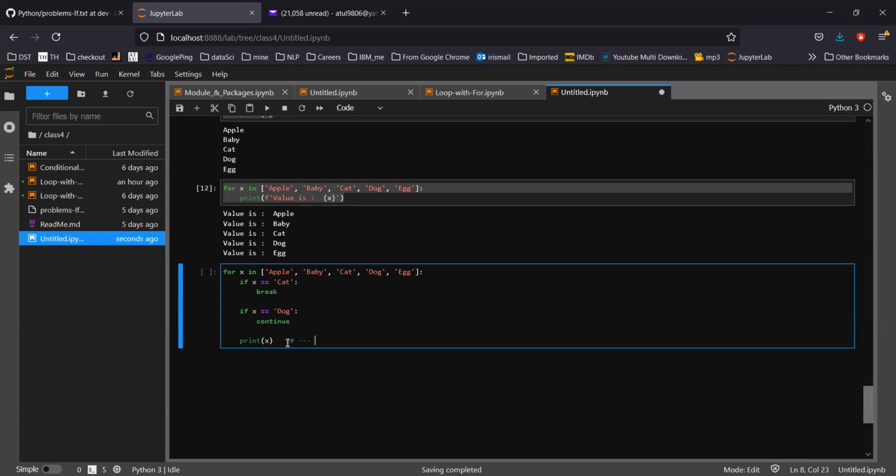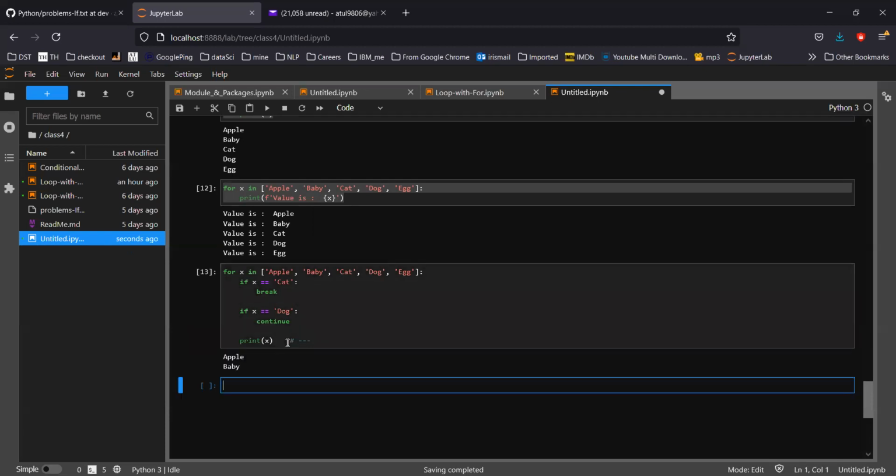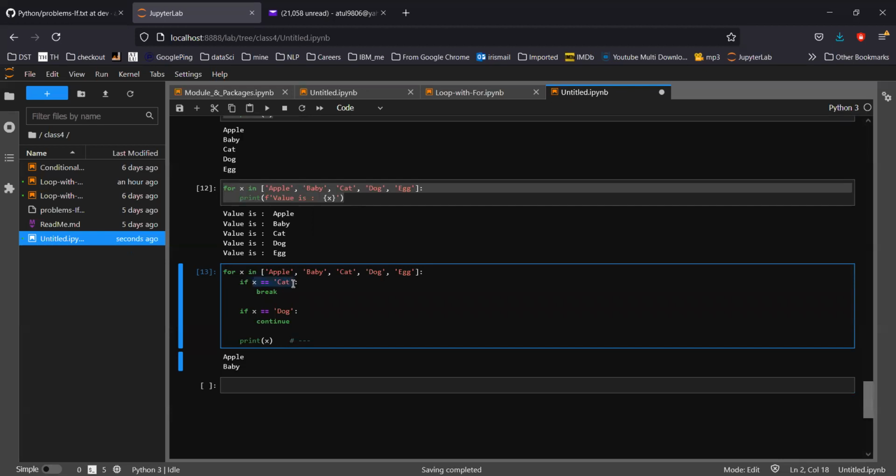Apple, baby, cat. Okay, let's see. It's only apple and baby. Cat will not be printed. The reason is, as soon as it hits cat, the statement is break. And remember, break will skip all the remaining statements and exit from the loop. So the Python control will never reach the print. As soon as the pointer comes here, it will exit.